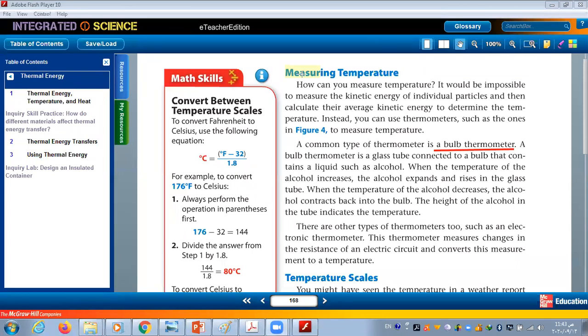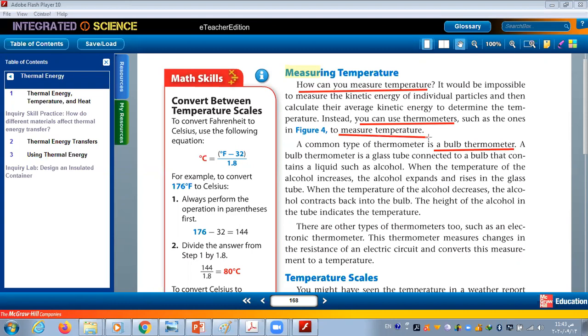A bulb thermometer is a glass tube connected to a bulb that contains a liquid, such as alcohol. Ahmed, can you read from the beginning? Measuring temperature. How can you measure temperature? It would be impossible to measure the kinetic energy of individual particles and then calculate their average kinetic energy to determine the temperature. Instead, you can use thermometers such as the ones in Figure 4 to measure temperature.